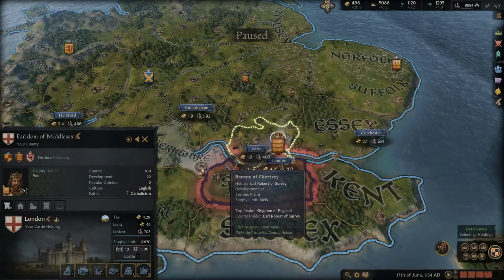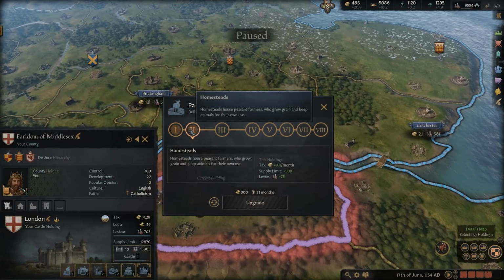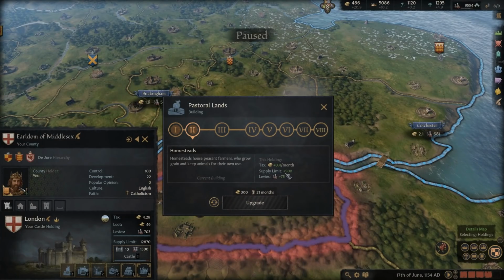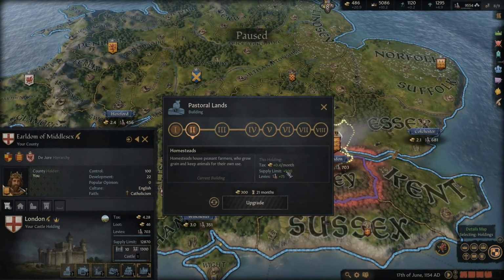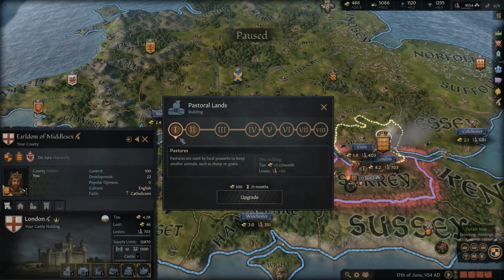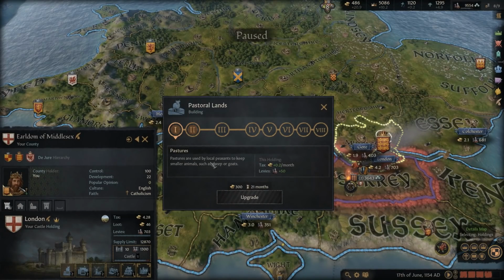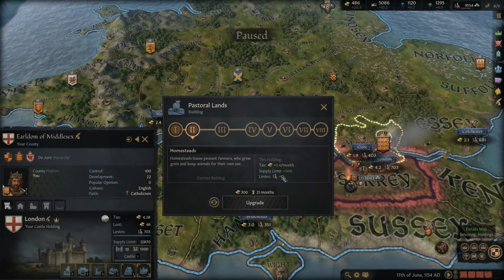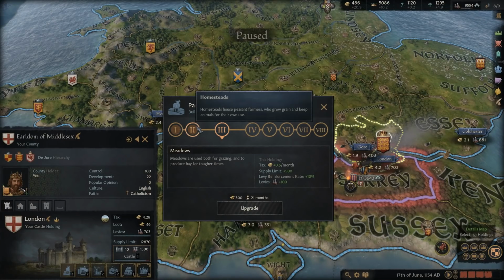And let's just take a look at one example here in London. We'll just look at the first one, the homesteads. So if you can see here, you're just not getting as much. The supply limit is just not that useful. How often do we have troops sitting there? It's really not useful at all to us. And so with both of these, we're getting 0.2 gold per month. But with this first one, we're getting 50 levies, while this one we're only getting 25. Overall, it's just not as good.